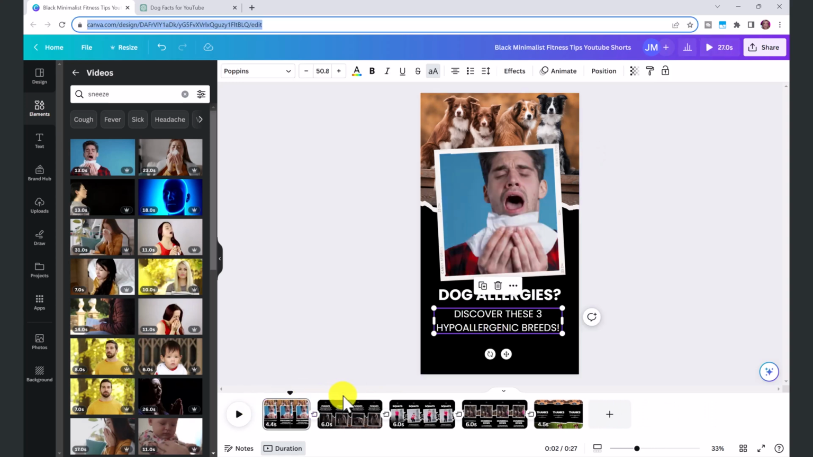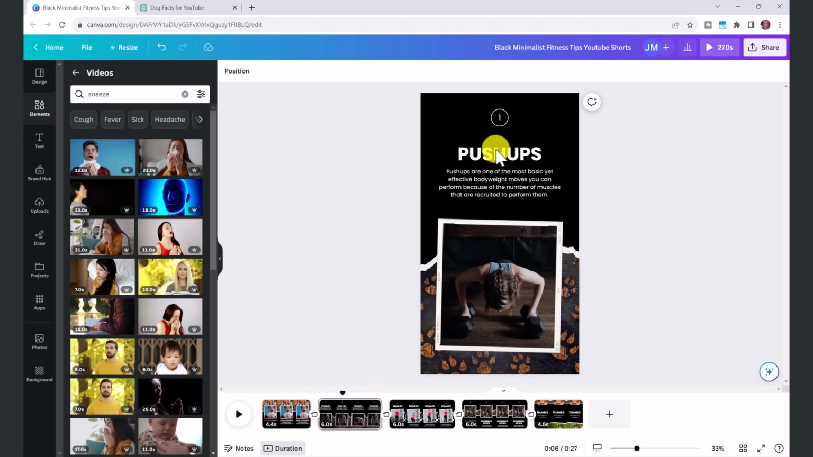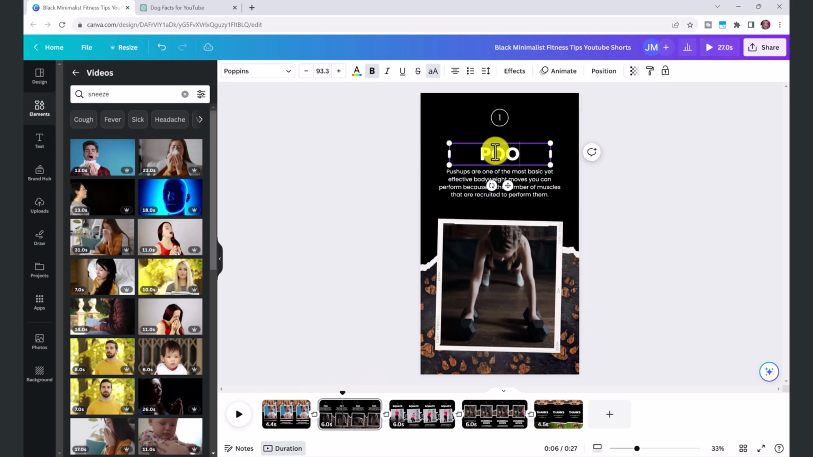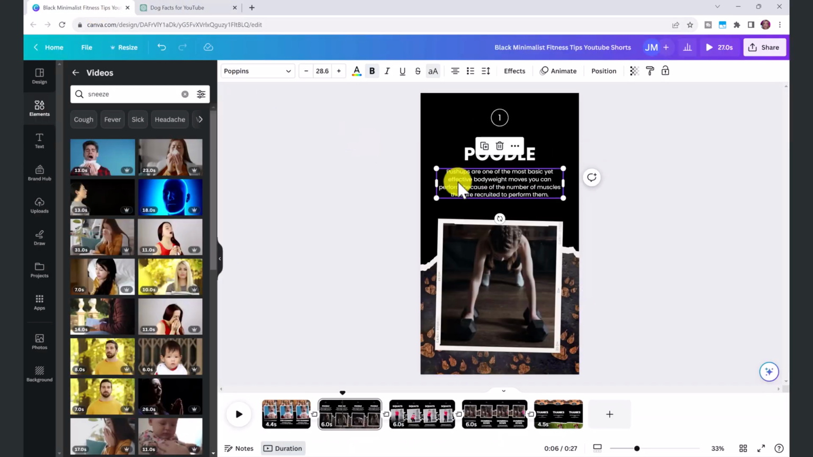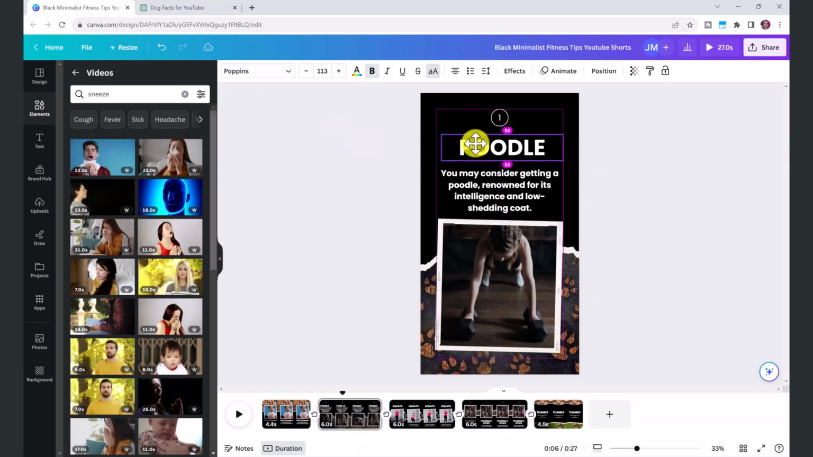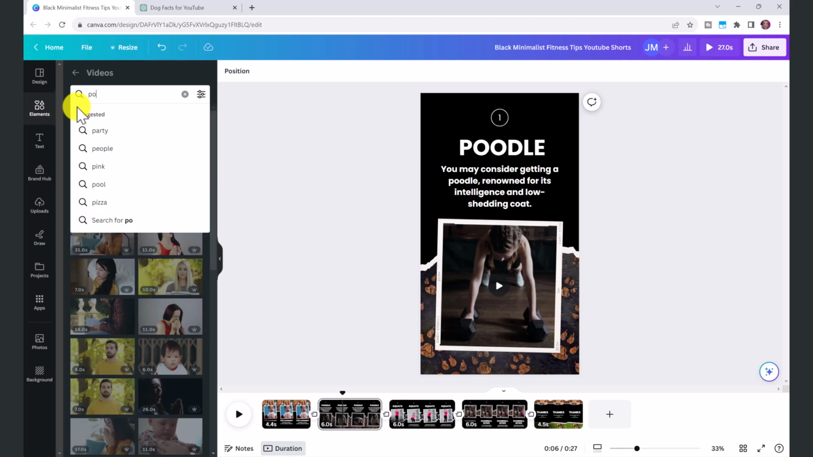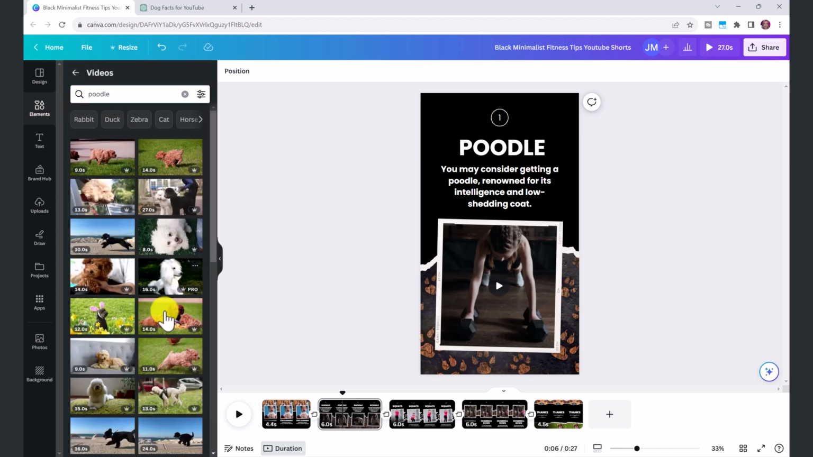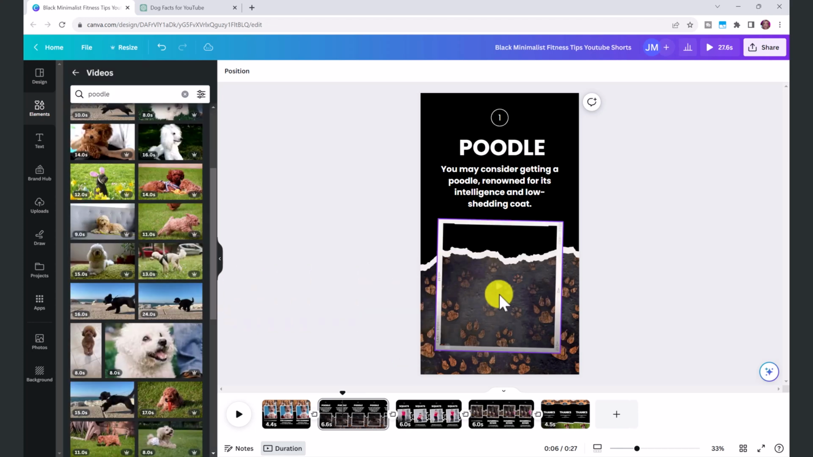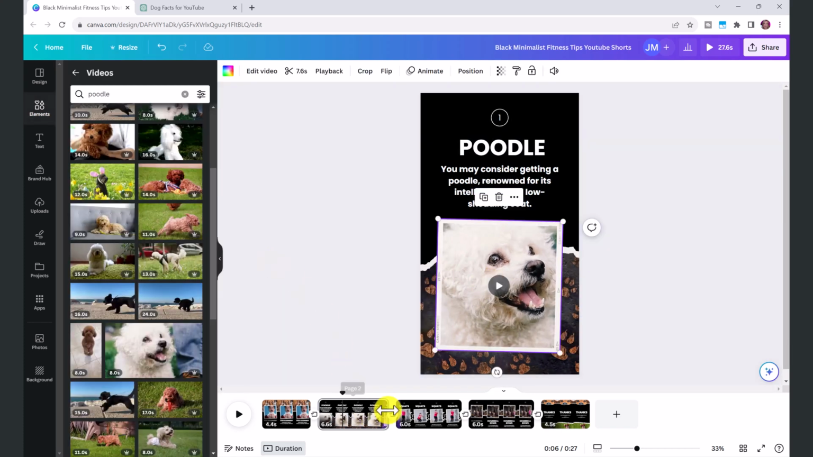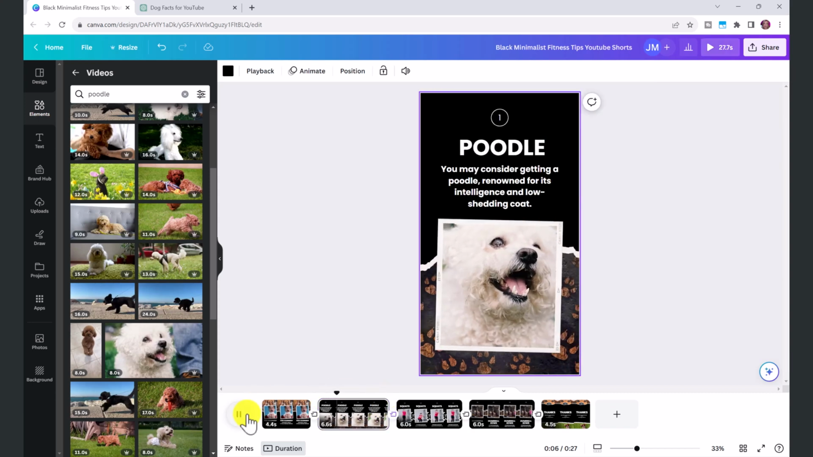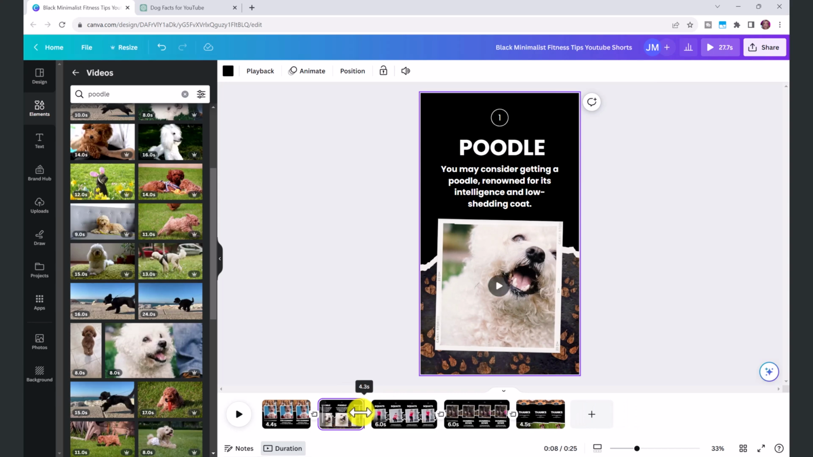So now we'll go to our next slide. Once again, we'll copy our script from ChatGPT. The first dog is Poodle, so we'll put that. We'll paste the text, make any adjustments to the size. Then we're going to type in Poodle beside videos. And again, drag and drop the video of the poodle and adjust it so it fits the frame. And then you can adjust the length of the clip, probably no longer than 5 seconds. And repeat this for the remaining 2 slides before we do the outro slide together.